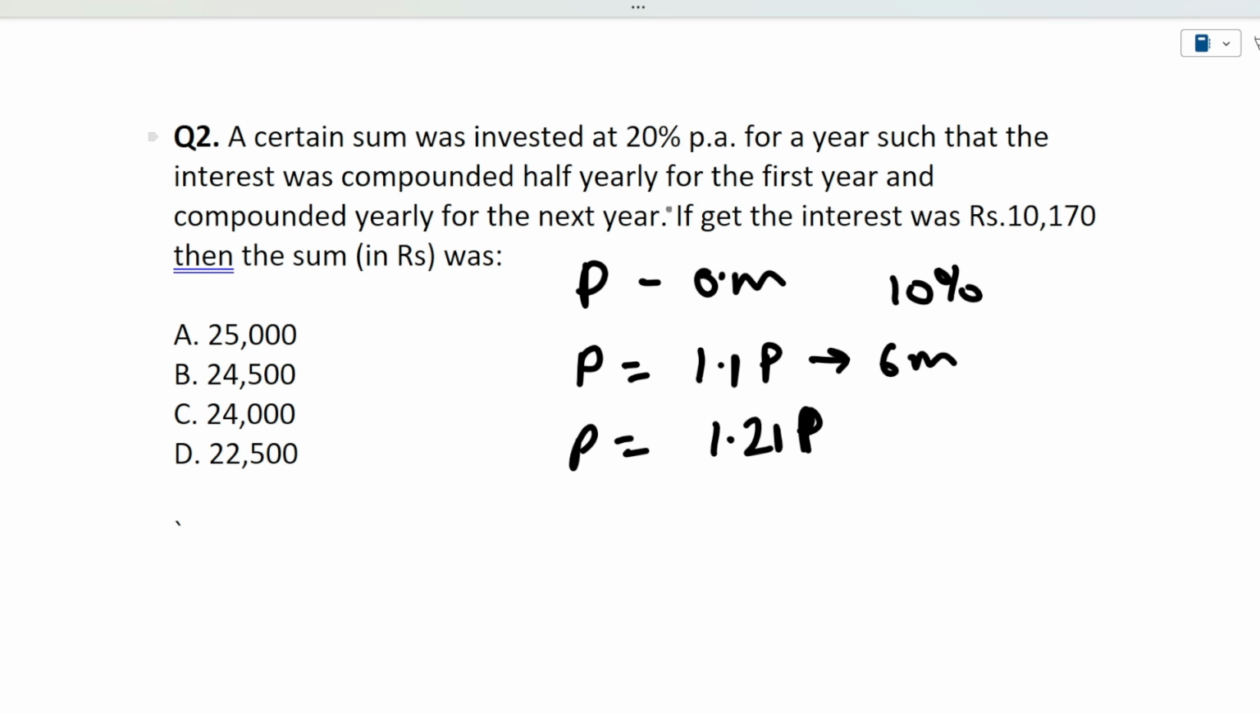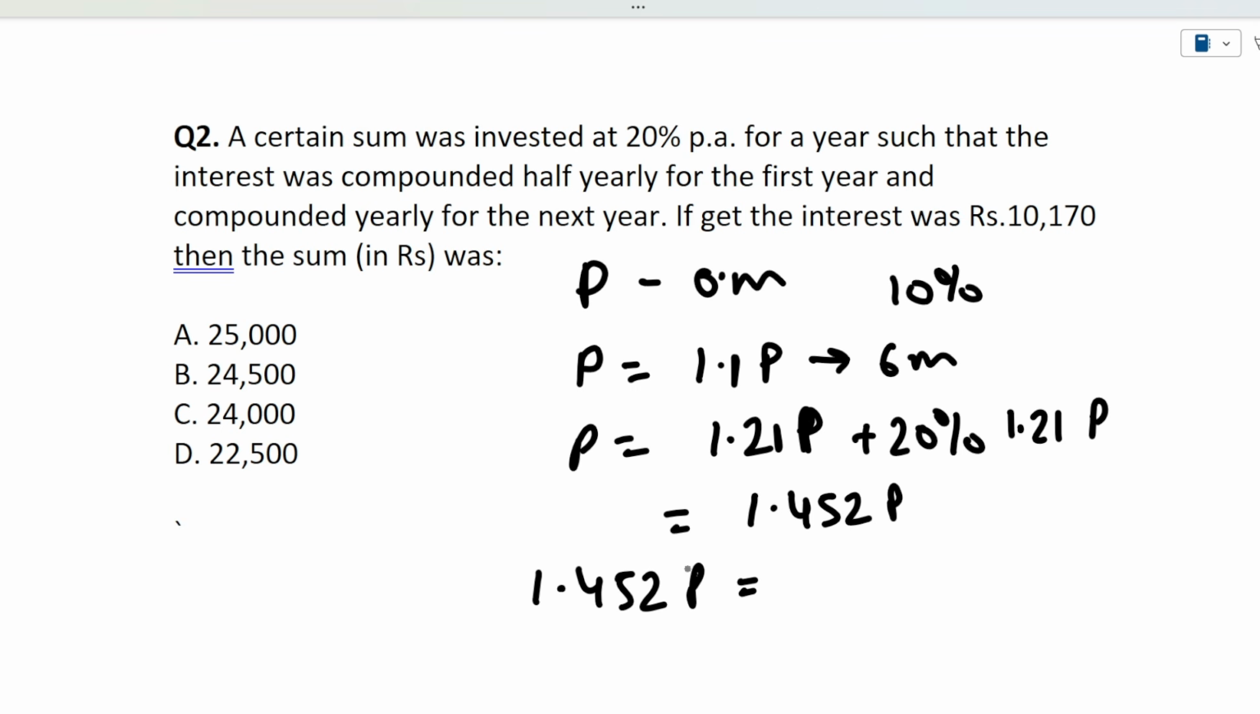Now, compounded yearly for the next year. In the second year, the 20% per annum happened in a single go. So 1.21P plus 20% of 1.21 of P. So the new P after the second year becomes 1.452 of P. Okay, now see, if we get the interest of 10,170, then the sum is, so what is the equation? 1.452 of P is the total amount. It will be the original principal plus the interest that was given to us, 10,170. Okay, so 10,170 is equivalent to 0.452 of P.